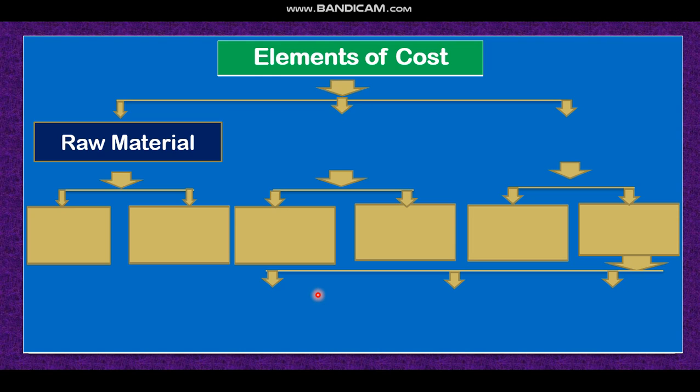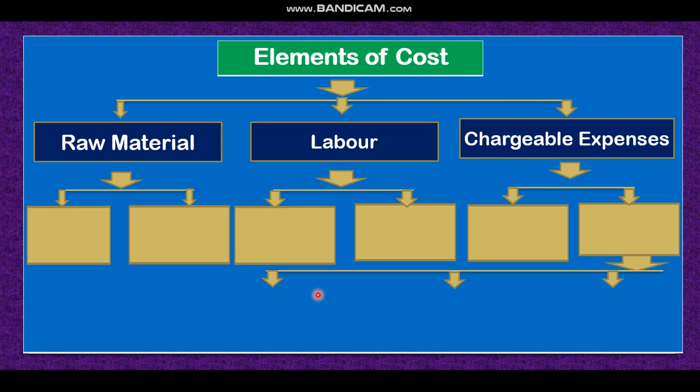For producing a table, wood may be the raw material, so this is the direct raw material. Then labor: those who are producing that table or books or cloth, those who are directly involved in processing the raw material into a finished product, they are the labor, they are getting wages. Then the last element is chargeable expenses. That means any other expenses except raw material and labor are the chargeable expenses for the production process.